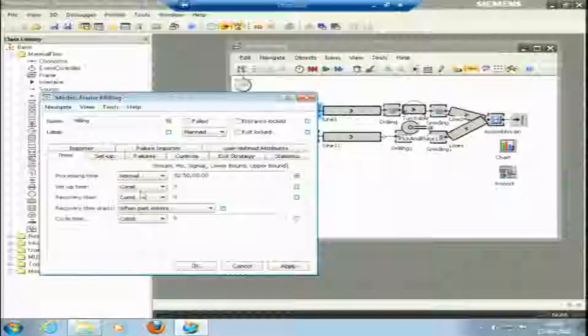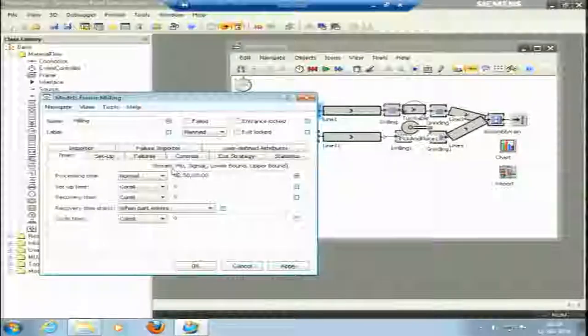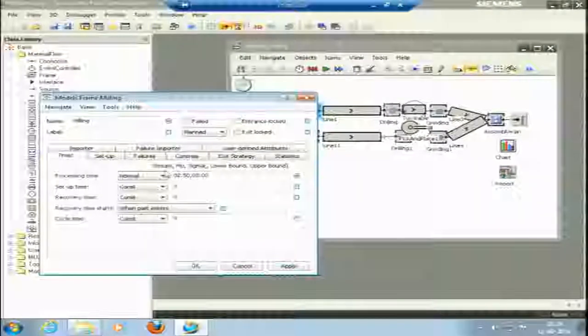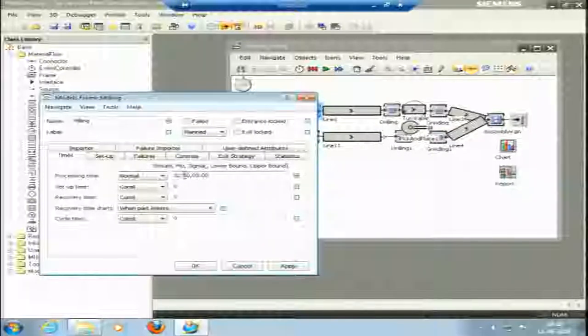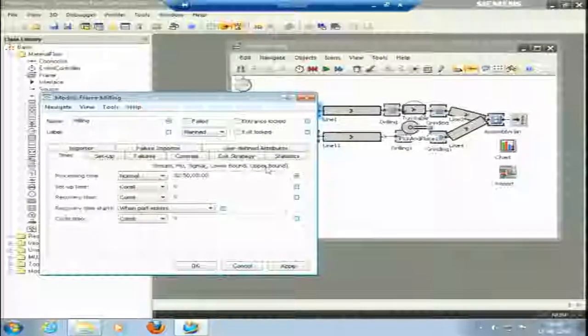Based upon the past data, if I have a lot of observations, I can pick the normal distribution, if that fits well here. In the normal distribution, it is asking for its parameters: stream, then mu and sigma. Mu is the mean or average, sigma is the standard deviation. It is also asking for the lower bound and upper bound. The lower bound is the minimum value and the upper bound is the maximum value within which our distribution would lie.